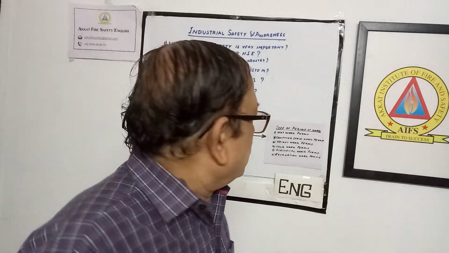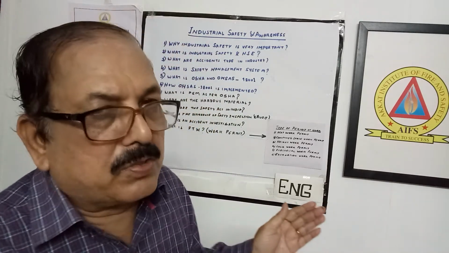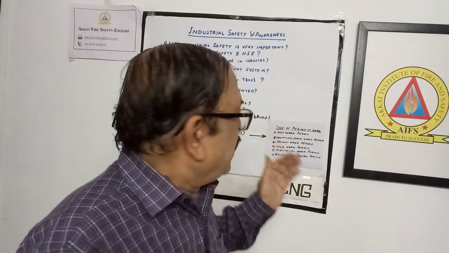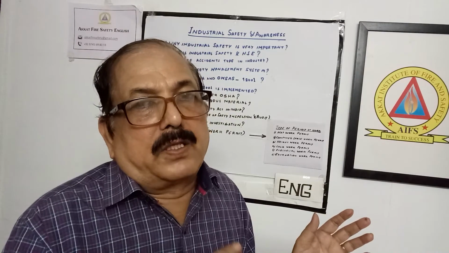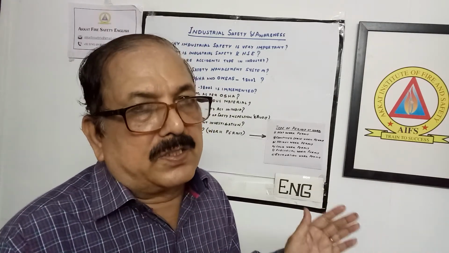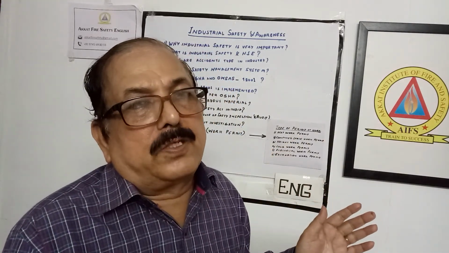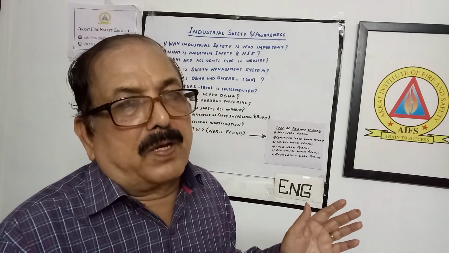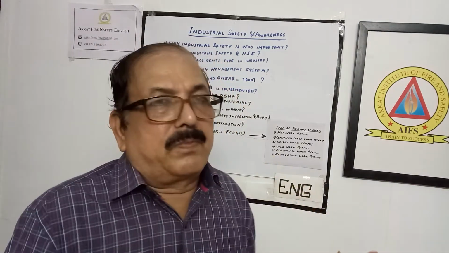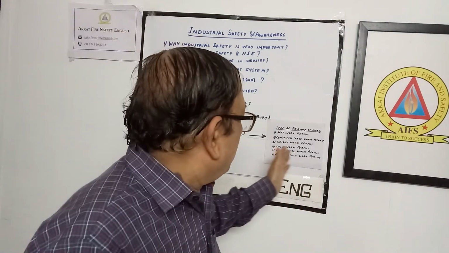So let us conclude the system. There are normally 6 types of work permits. One is the hot work permit, like cutting, welding, etc. Any job involving an ignition source is a hot work permit. Then confined space entry, wherever the space is not sufficient, air is not there or oxygen is not there, such places need a confined space work permit. Then height work permits: those who are working at height must be given a special permit. And cold work, like adjusting machines, maintenance and other things, special opening, so there a cold work permit is there.